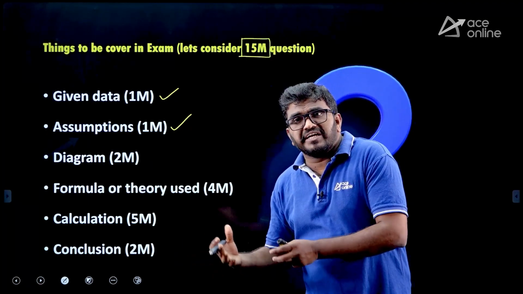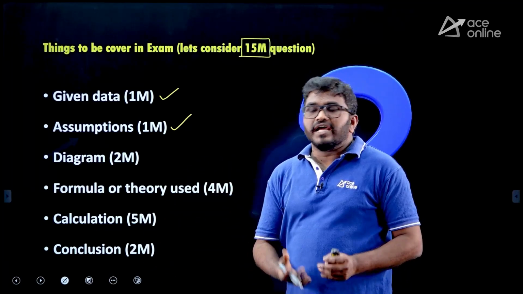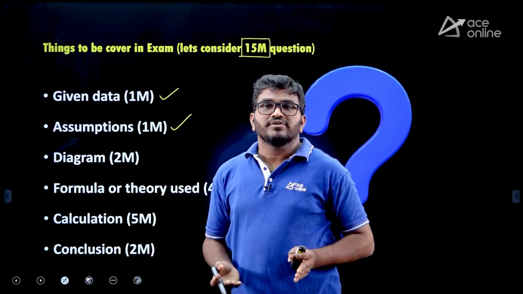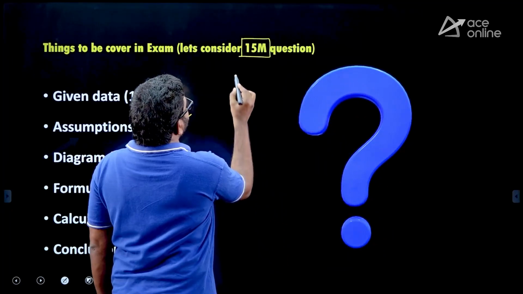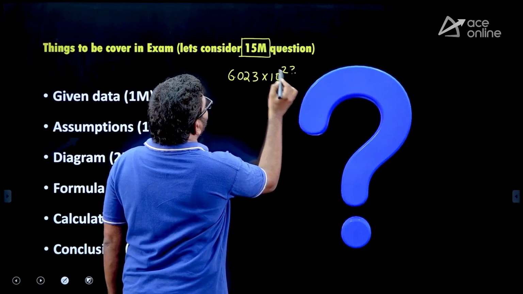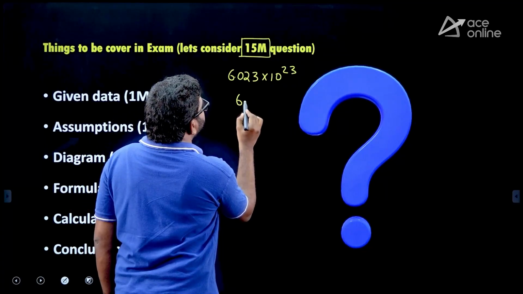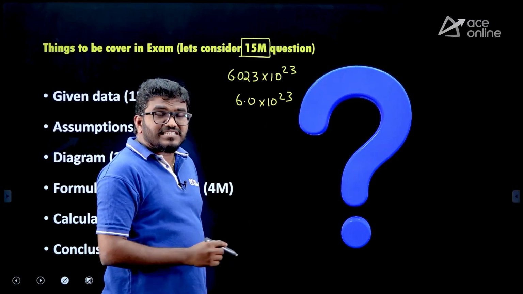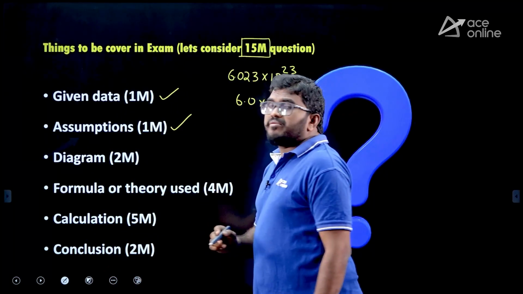Sometimes in the question paper some data is missing, then you should assume the data. Let us say Avogadro's number is not given, then you should assume Avogadro's number to be so and so value. You don't need to consider the exact value. Let us say Avogadro's number 6.023 into 10 power 23 is not given. Then you should say, let us assume Avogadro's number is 6.0 into 10 power 23, and they will accept that. So that's why assumption is very, very important.